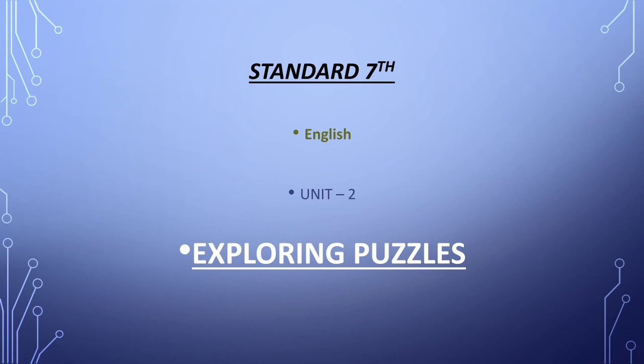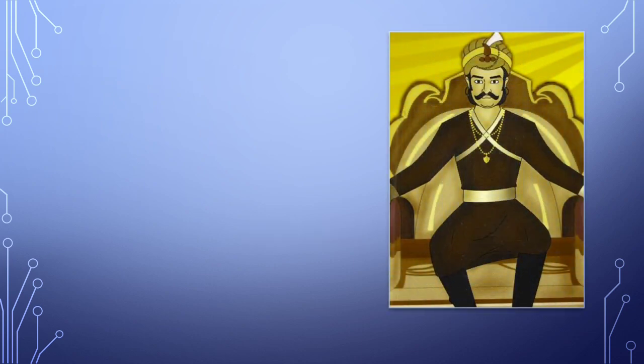So this will be the new unit as unit number 2, and in unit number 2 we have the first activity. It is a story of a king and his courtiers. So let's see activity number 1. We have a king, a very great well known king, and the name of the king is the great emperor Akbar. You might be knowing the lifestyle of Akbar.